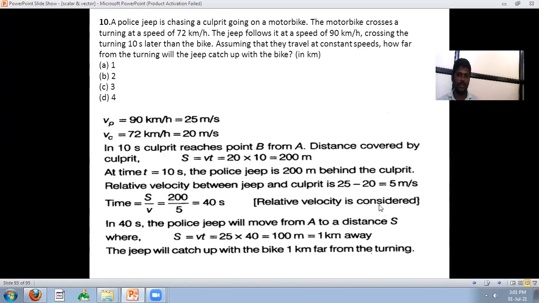Considering the relative velocity, in 40 seconds the police jeep will move from A a distance S, where S is equal to velocity times time. The velocity of the police jeep is 25 and the time is 40 seconds. That is 1000 meters, that is 1 kilometer. The jeep will catch up with the bike 1 kilometer far from the turning.